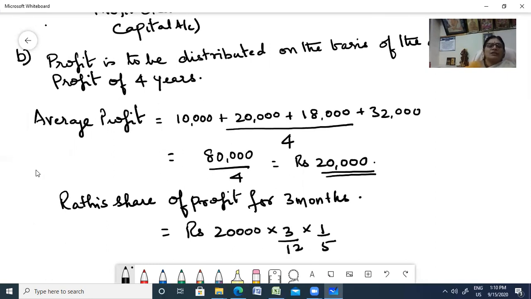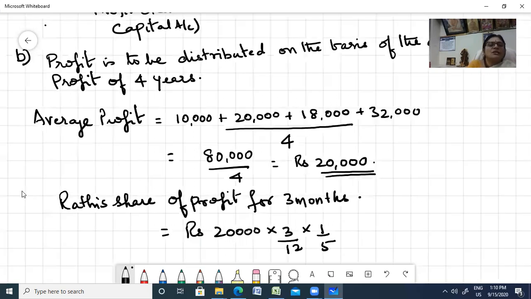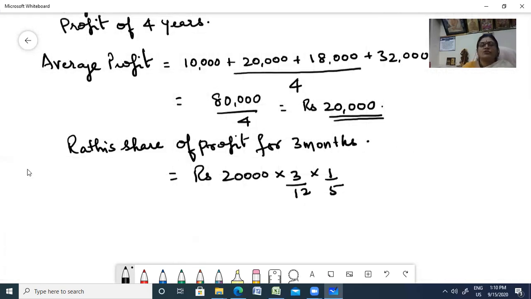That is how they're sharing the profit and loss, so that's their profit sharing ratio. Right. So now with this, 3 will go here 4 times. 4 will go here 5. Fine. 5 is again going to go here 1 time. So you have rupees 1,000. 1,000 is Rati's share of profit.